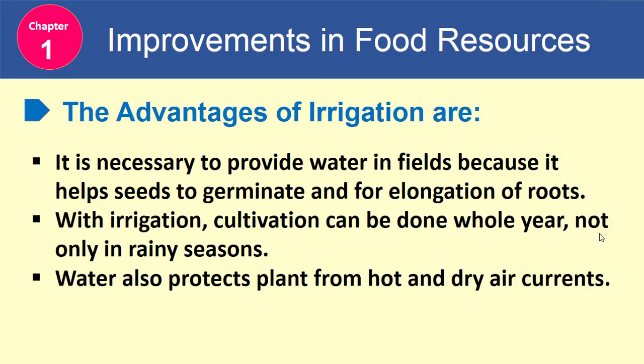The advantages of irrigation are: First, it is necessary to provide water in fields because it helps to germinate seeds and for elongation of roots. Second, with irrigation, cultivation can be done the whole year, not only in rainy seasons. Third, water also protects plants from hot and dry air currents.